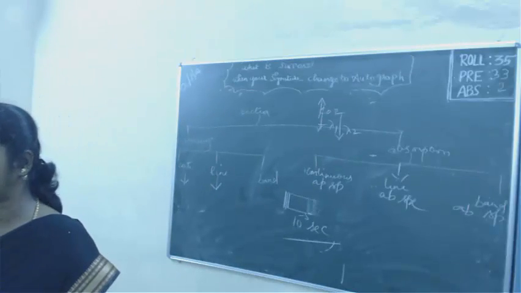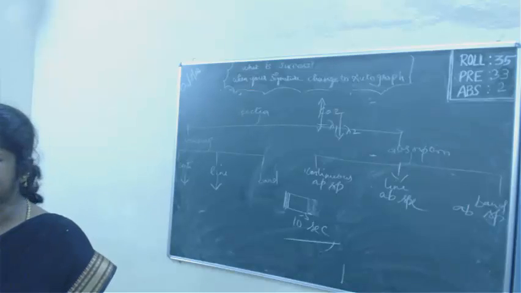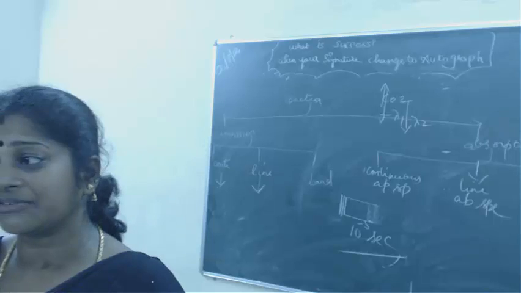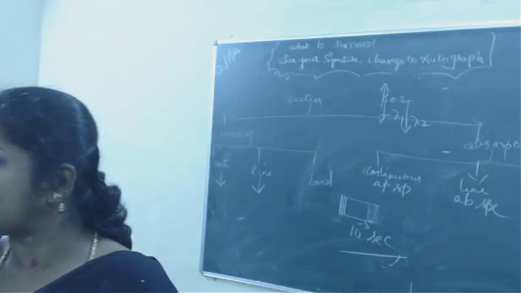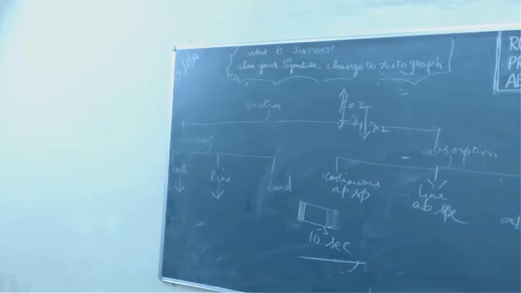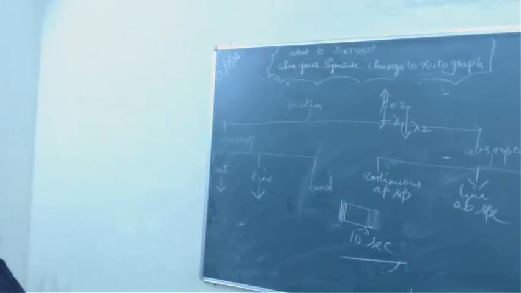Light undergoes reflection, refraction, interference, diffraction, polarization, and the photoelectric effect is also there, which light undergoes. This wave theory was not able to explain the photoelectric effect. So that theory is a failure, right?